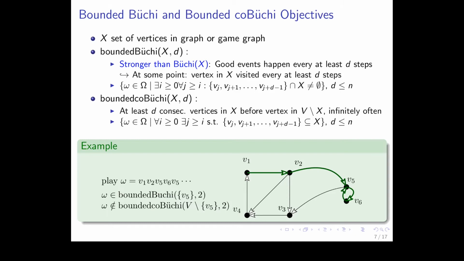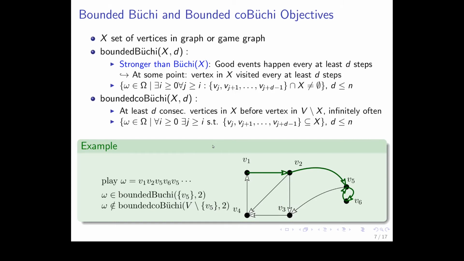Okay, and now we also consider the bounded co-Büchi objective, which is weaker than co-Büchi. Here we need to visit not every vertex in X after some point. This is co-Büchi, but we need to visit at least two consecutive vertices in X infinitely often before visiting another vertex which is not in X again.